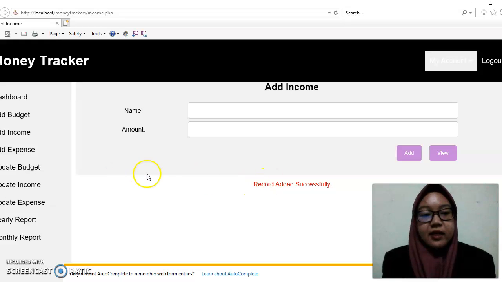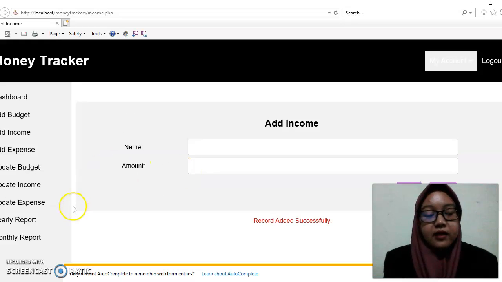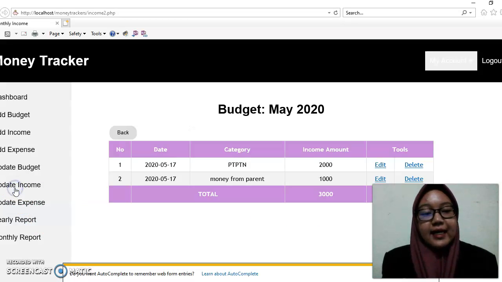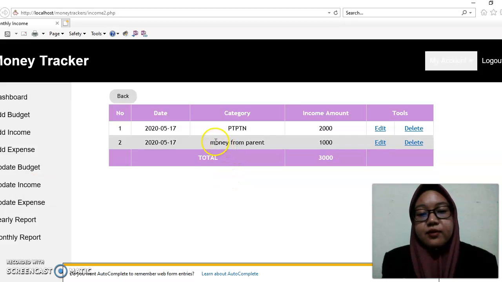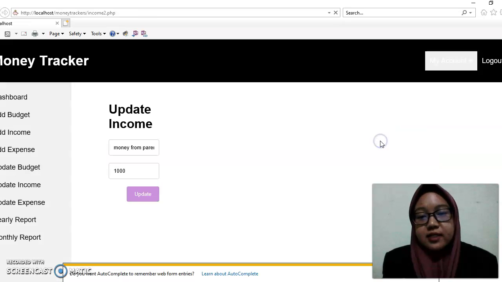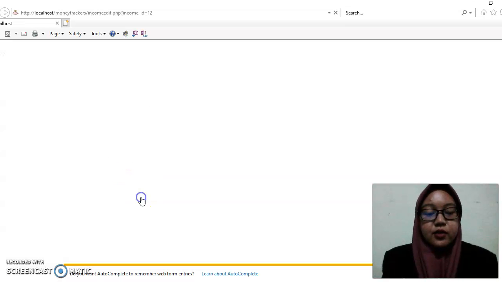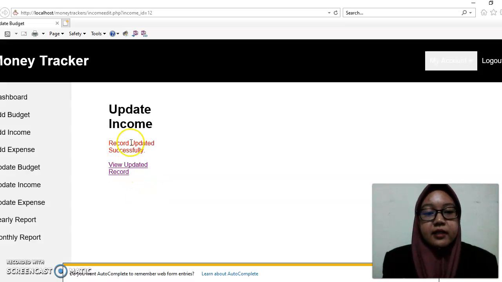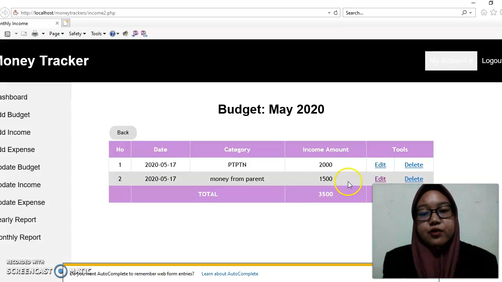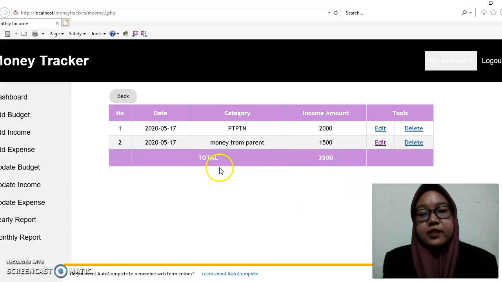It's the same thing: if the user wants to update something regarding the income, they can click update income. For example, they want to edit the money from parents. They just click edit, and say they receive 1500 now. So we have update. Record updated successfully, they can view. Previously 1000, now we got 1500.